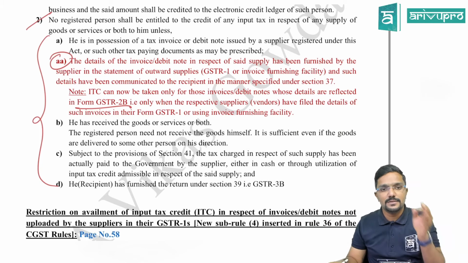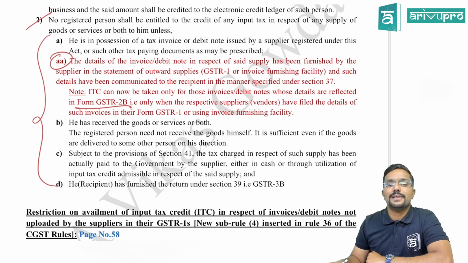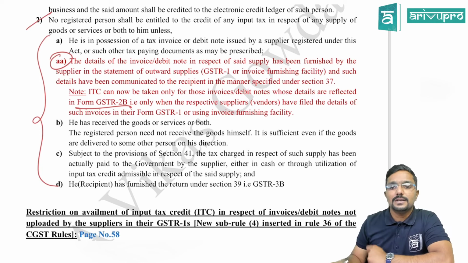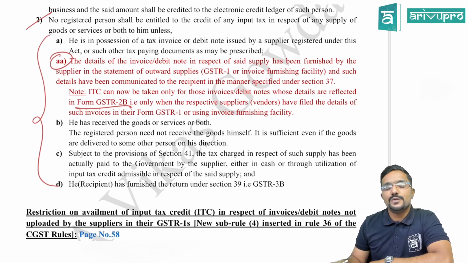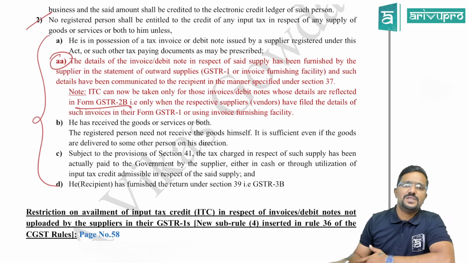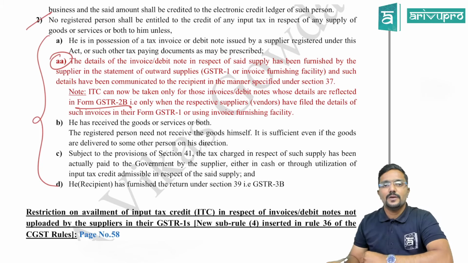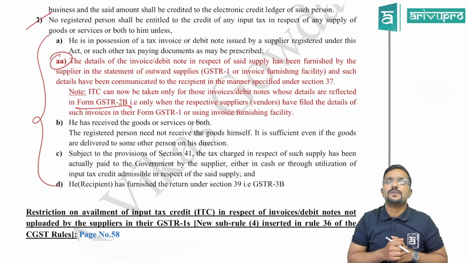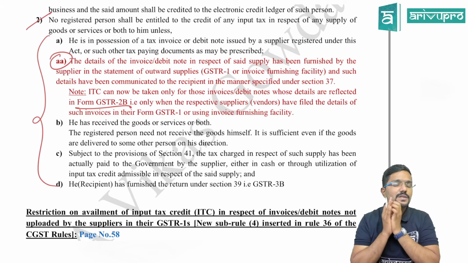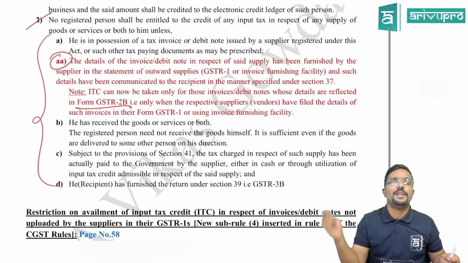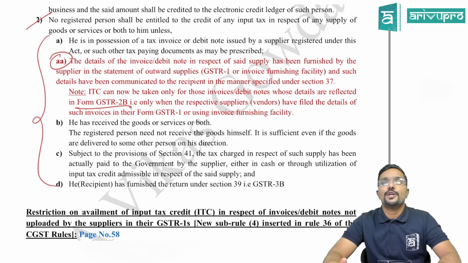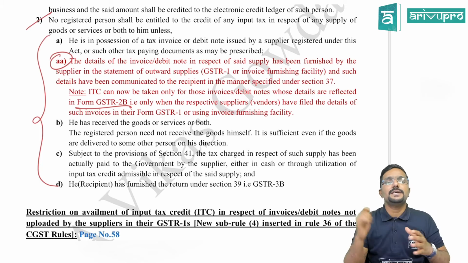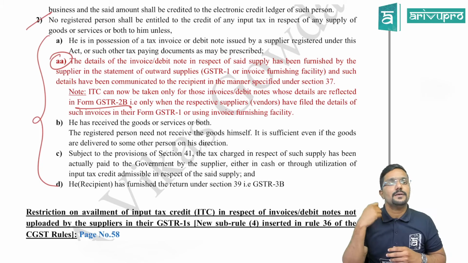That is only when the respective suppliers, that is vendors, have filed the details of such invoices in their form GSTR1 or using invoice furnishing facility. GSTR1 is nothing but the return in which the supplier will give the details of his outward supply, for which the due date to file is 11th of next month. But what if the person is opting for QRMP scheme? He will file the returns quarterly but make the payment monthly.